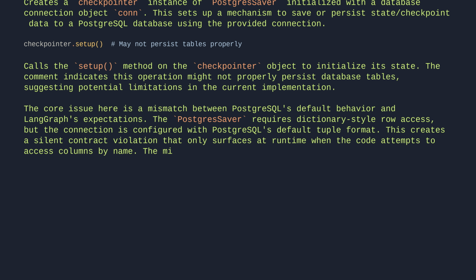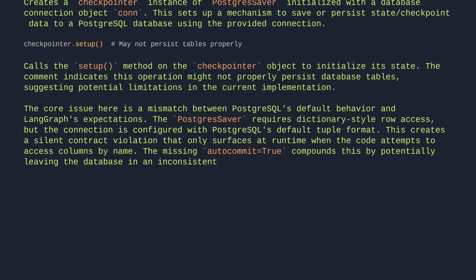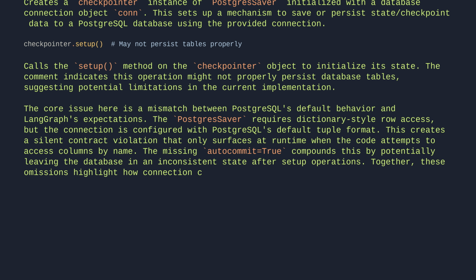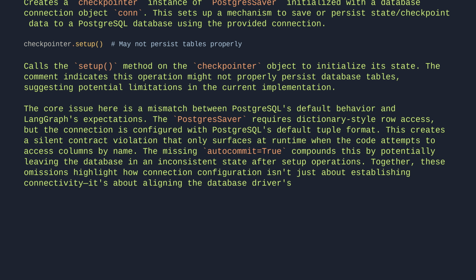The missing autocommit=True compounds this by potentially leaving the database in an inconsistent state after setup operations. Together, these omissions highlight how connection configuration isn't just about establishing connectivity. It's about aligning the database driver's output format with the framework's assumptions.